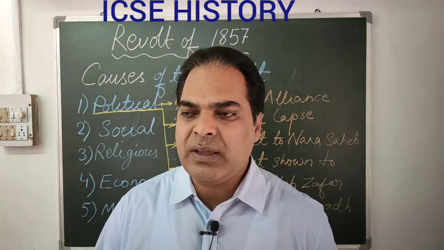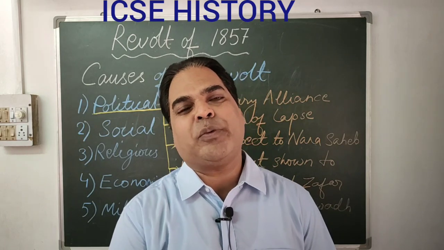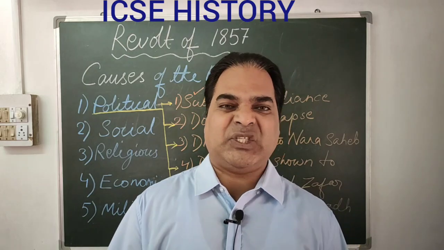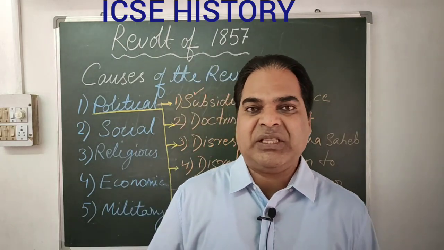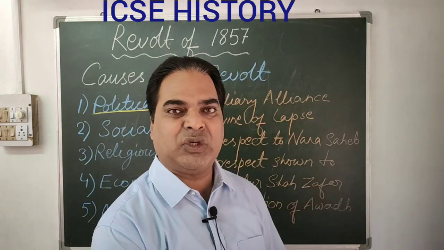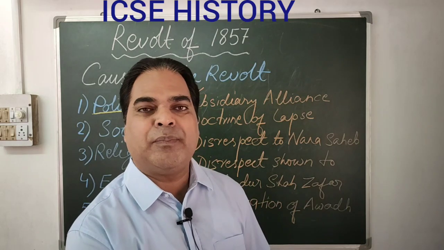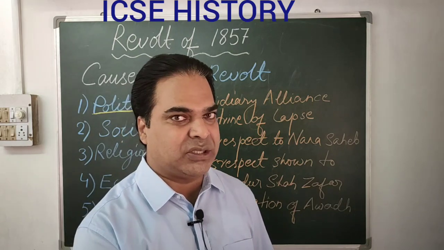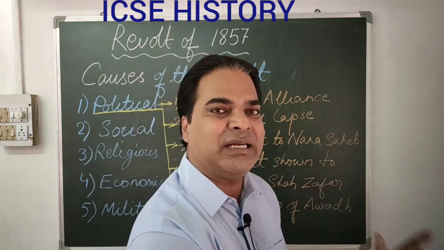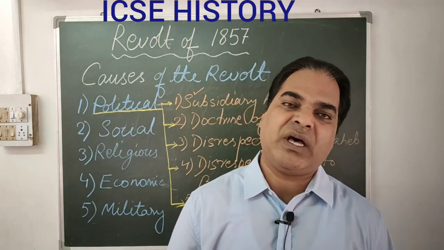That means alliances with the princes. According to the subsidiary alliance, the Britishers were going to protect the princes or the kingdom by stationing their army in their territory. Suppose, for example, the Marathas had a fear of attack from other enemies, so they would be provided with military assistance by the Britishers. The British would keep their troops in their territory, and the rulers had to bear the expenses of the army.